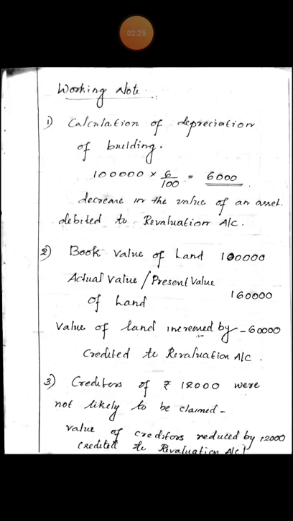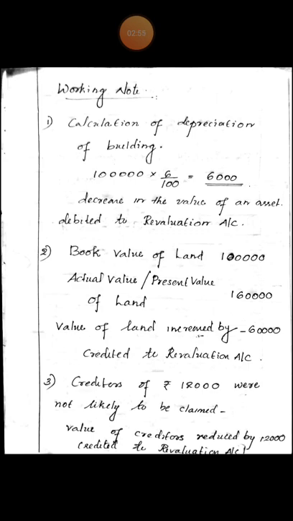Working notes, calculation of depreciation of building. Value of building is rupees 1 lakh and percentage of depreciation 6%. So, the amount of depreciation is 1 lakh into 6 by 100, 6,000. That is, the value of building reduced by 6,000. Decrease in value of an asset is debited to revaluation account.